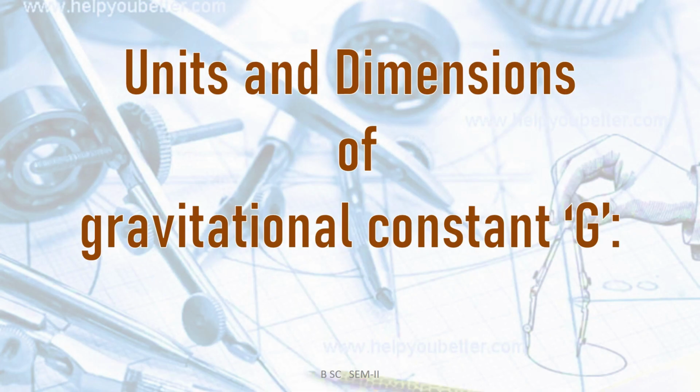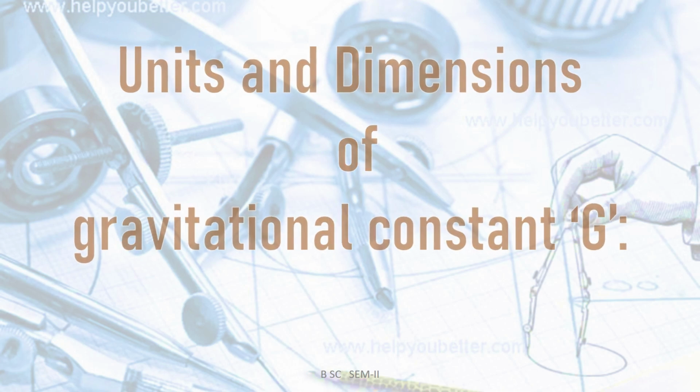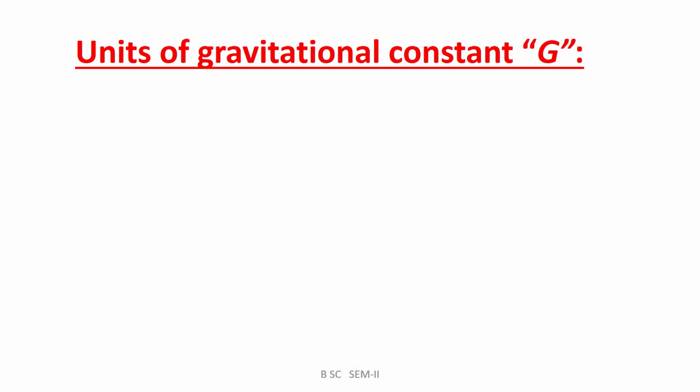Now we consider the units and dimensions of the gravitational constant. We must express the units in two unit systems: one is the SI unit system and the other is the CGS unit system.